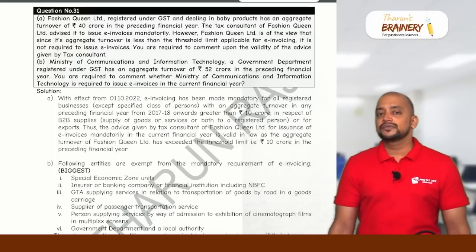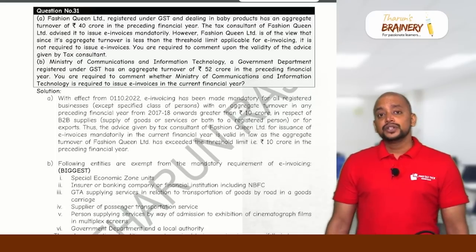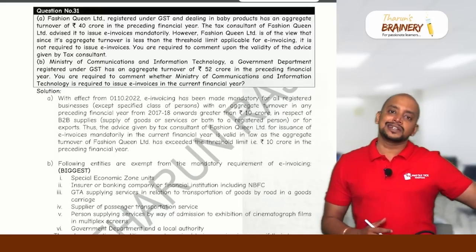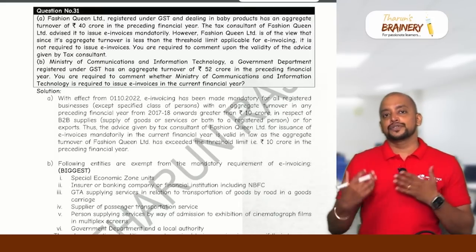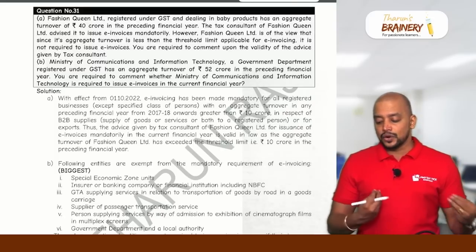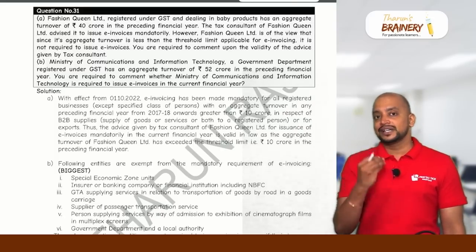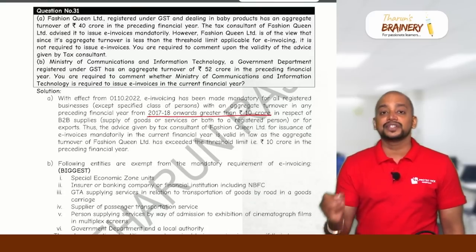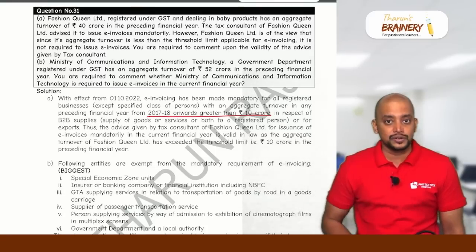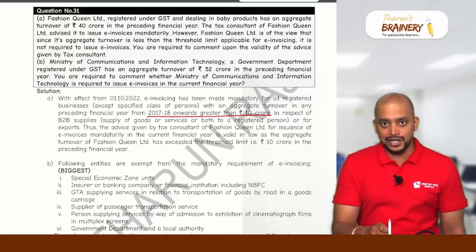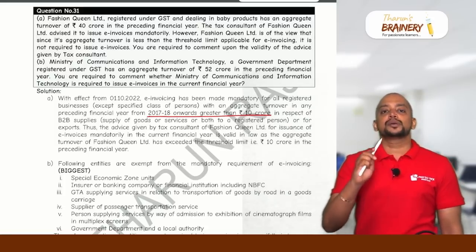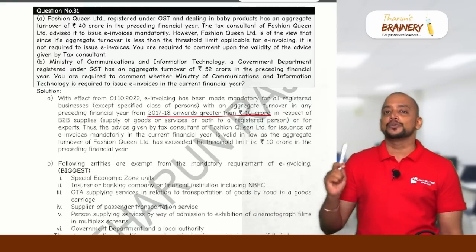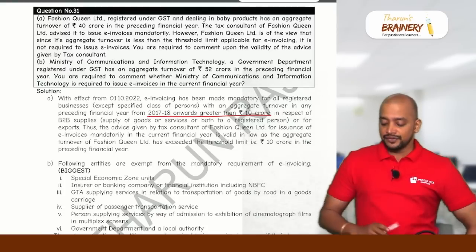So when will e-invoicing be applicable? If during any preceding financial year from 2017-18 to 2021-22 the aggregate turnover exceeds 10 crores, then during the current financial year, e-invoicing is applicable with respect to outward supplies made to registered persons, B2B. B2B e-invoicing will be applicable.